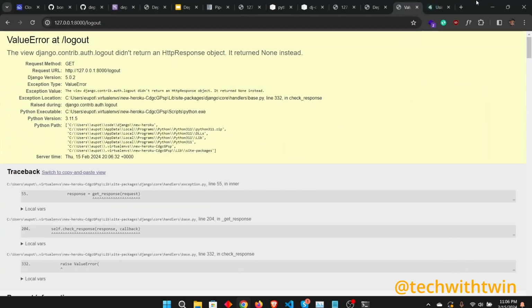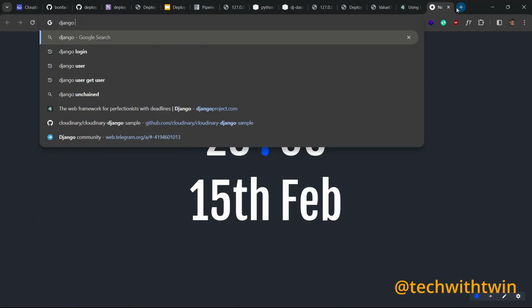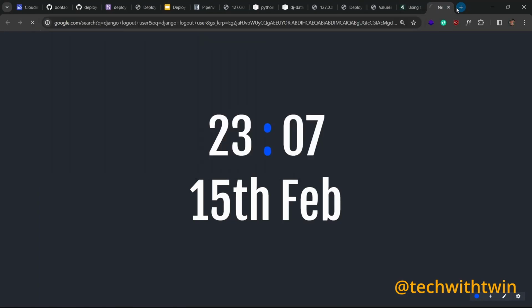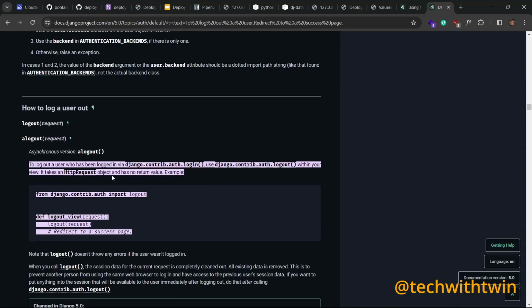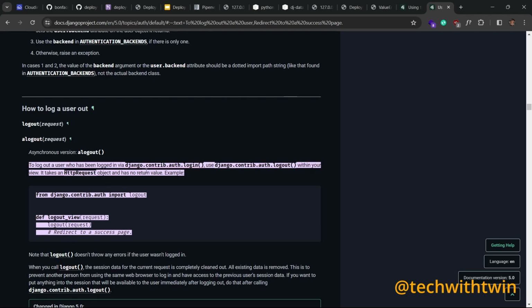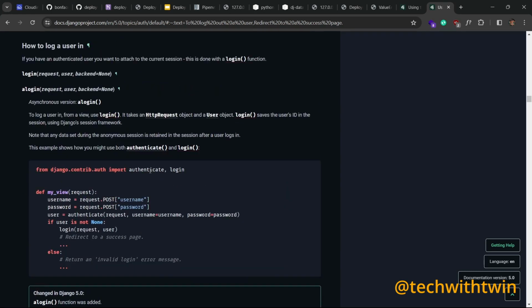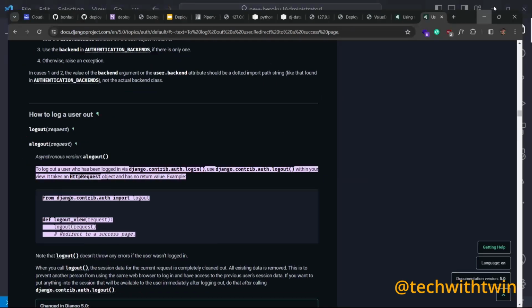So the best thing we can do here is log out the user. To log out the user logged in via django.contrib.auth, use django.contrib.auth logout. So let's try that.